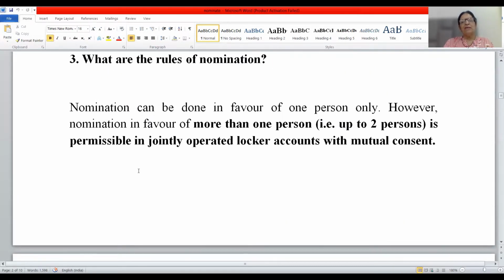Nomination can be done in favor of one person. You should know, friends, it can be done in favor of one person only. However, nomination in favor of more than one person, that is up to 2 persons, not more than that, is permissible in jointly operated locker accounts with the mutual consent.